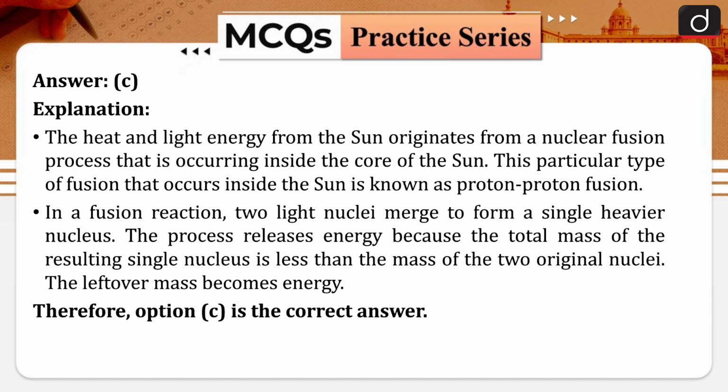Answer is C. The heat and light energy from the sun originates from a nuclear fusion process that is occurring inside the core of the sun. This particular type of fusion that occurs inside the sun is known as proton-proton fusion. In a fusion reaction, two light nuclei merge to form a single heavy nucleus. The process releases energy because the total mass of the resulting single nucleus is less than the mass of the two original nuclei. The leftover mass becomes energy.